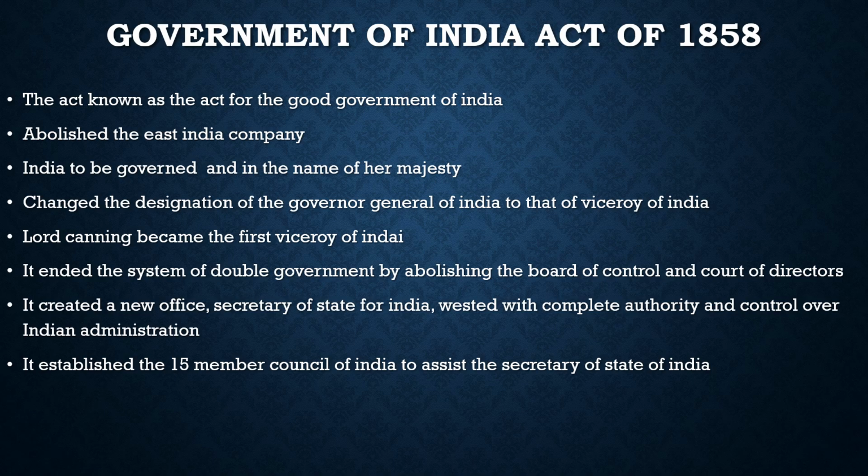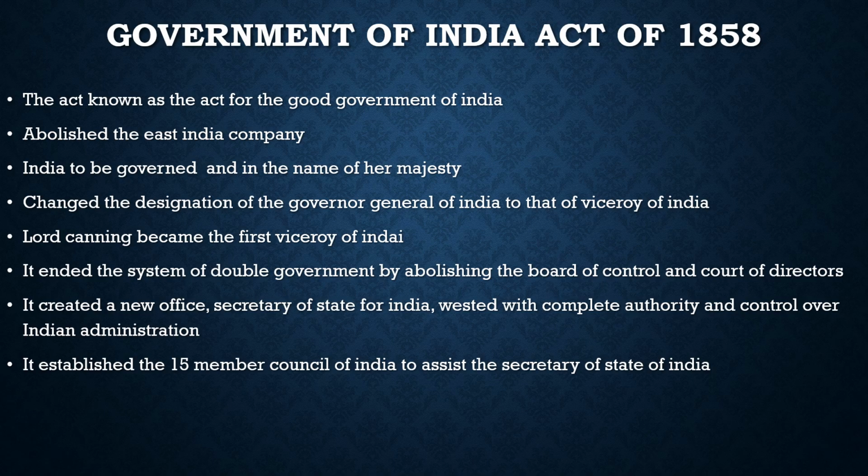Under the Act, it was provided that India henceforth was to be governed by and in the name of Her Majesty. Under the Government of India Act of 1858, it changed the designation of the Governor General of India to that of the Viceroy of India. He was the direct representative of the British Crown in India, and Lord Canning thus became the first Viceroy of India.